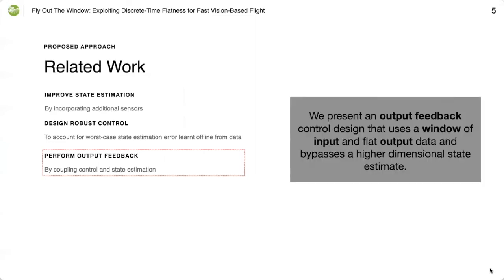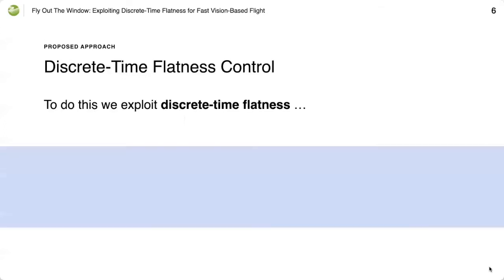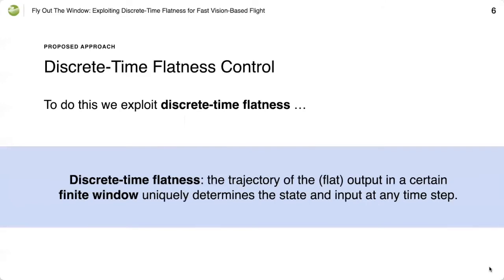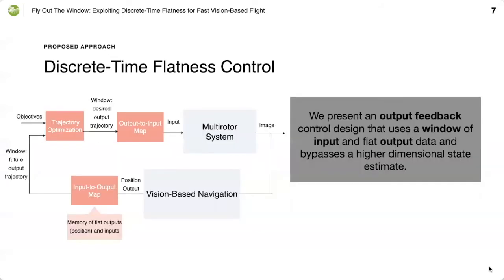We present an output feedback control design that uses a window of input and flat output data and bypasses a higher dimensional state estimate. To do this, we exploit discrete-time flatness. In this work, we show that discrete-time flatness applies to the Euler discretization of the multirotor dynamics. Our control design exploits this property and has three key components.